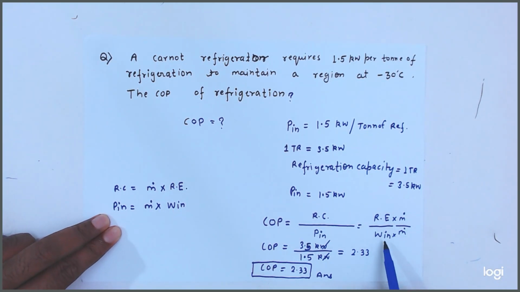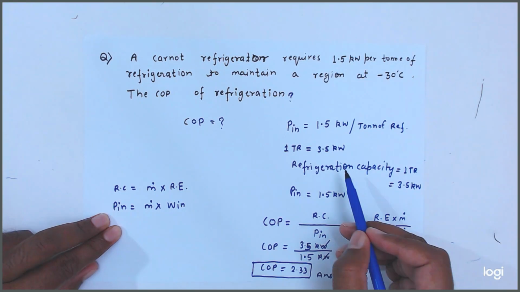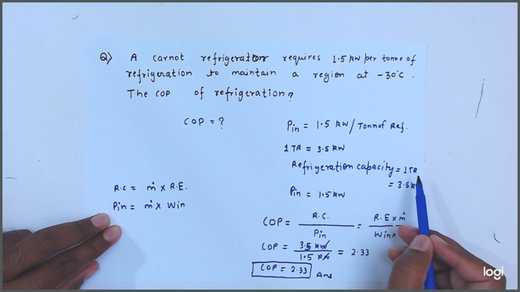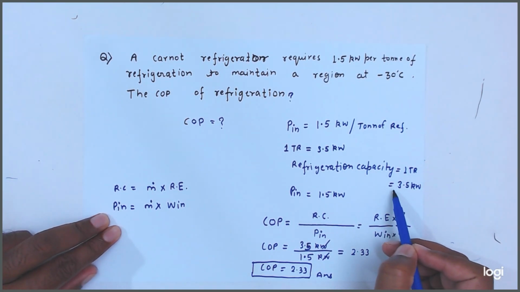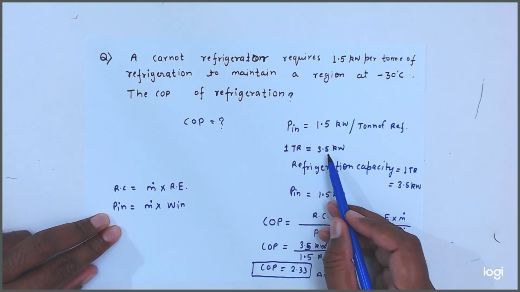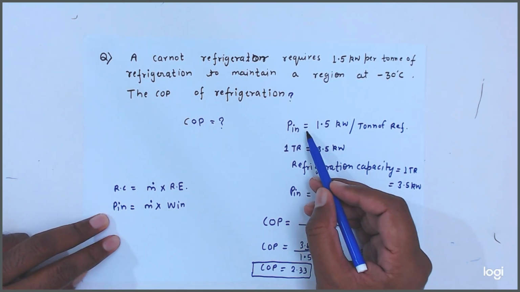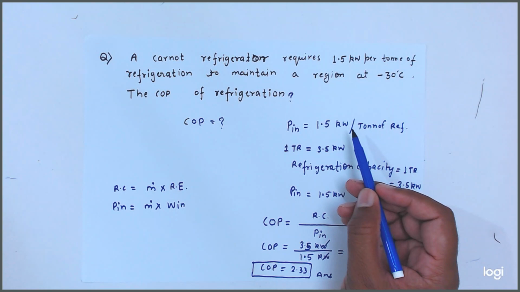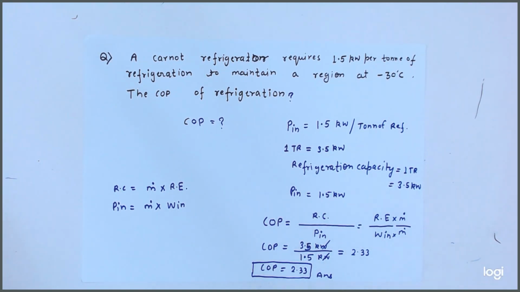So we can write like this also. Here directly refrigeration capacity is equal to 1 TR. So we know that 1 TR is equal to 3.5 kilowatt and power input is equal to 1.5 kilowatt. So from here COP is equal to 2.33.